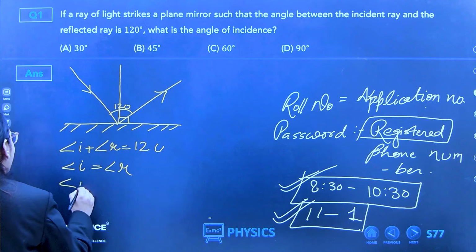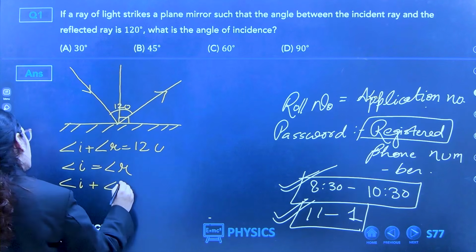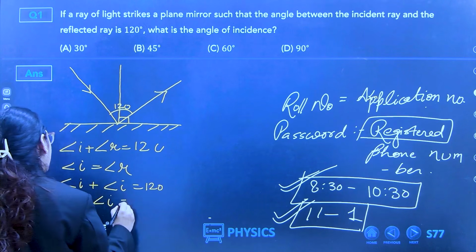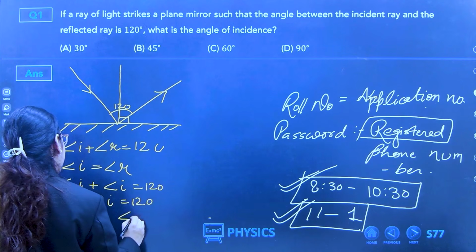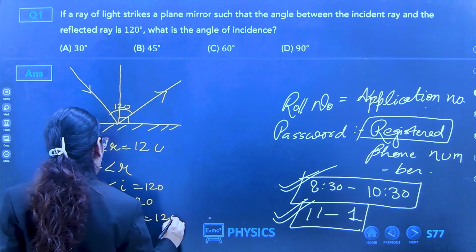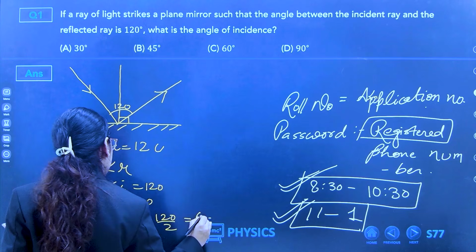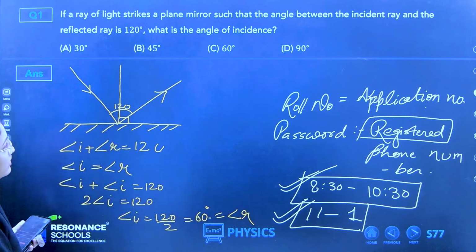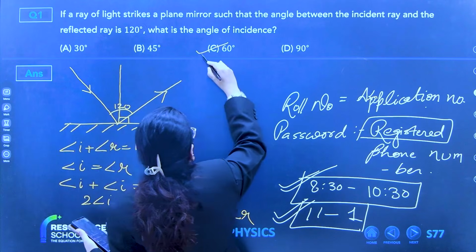So angle I plus angle I equals 120. Twice of angle I equals 120, and angle I equals 120 upon 2, that is 60 degree, which is equal to angle R. Clear? So option C is correct.